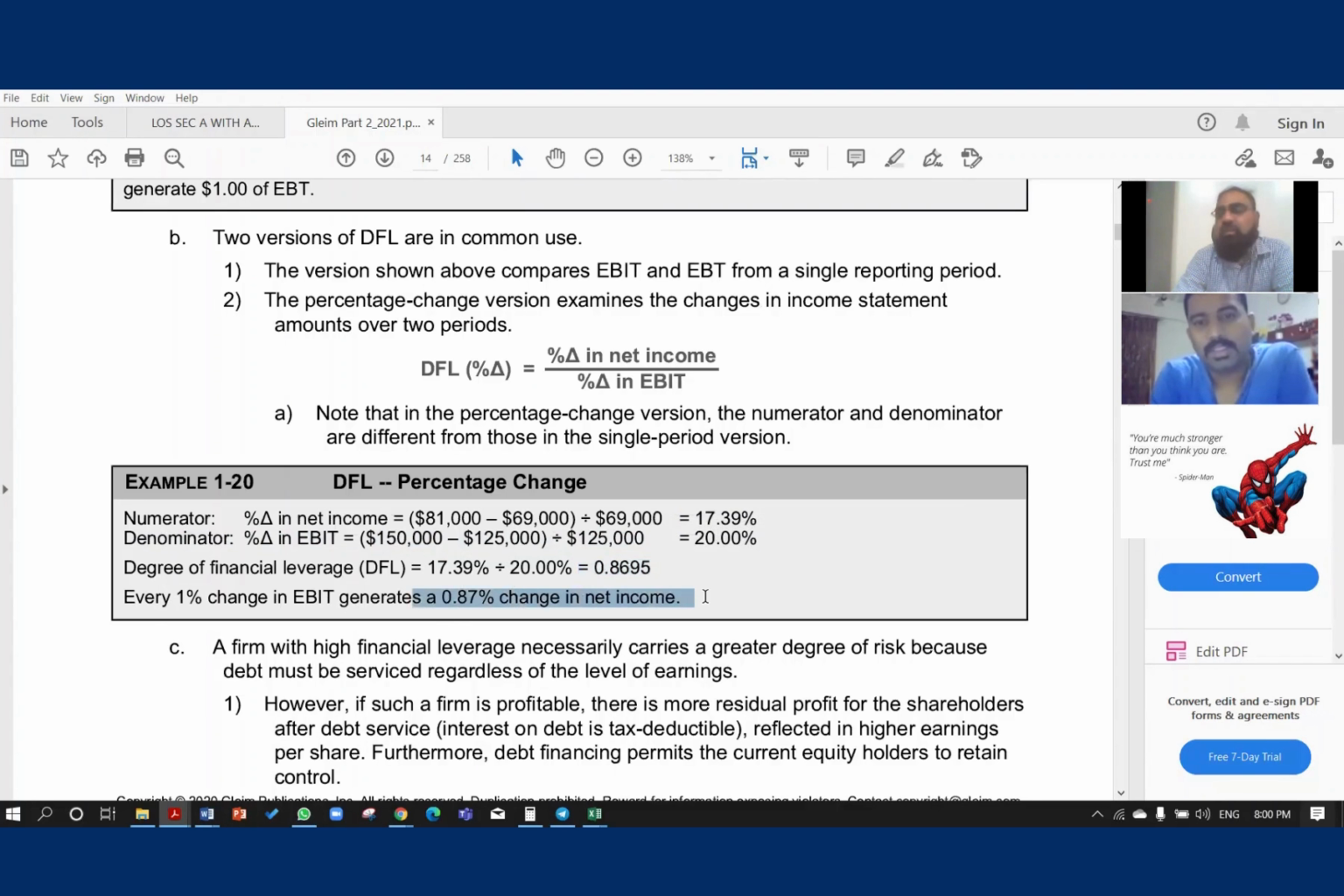So what it means is that every 1% change in EBIT generates a 0.87 change in net income. It means that if you earn 1% EBIT, then out of this you will pay interest, then you will pay taxes, so finally net income will be left. So if EBIT is 1, then net income will be remaining only 0.87, because the portion will be spent on interest and taxes. Understand my point?